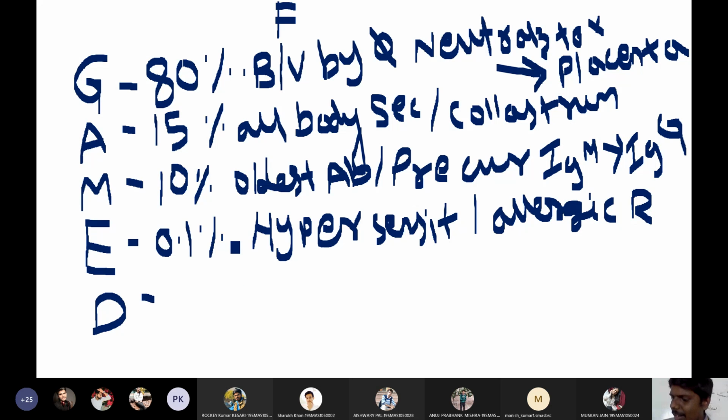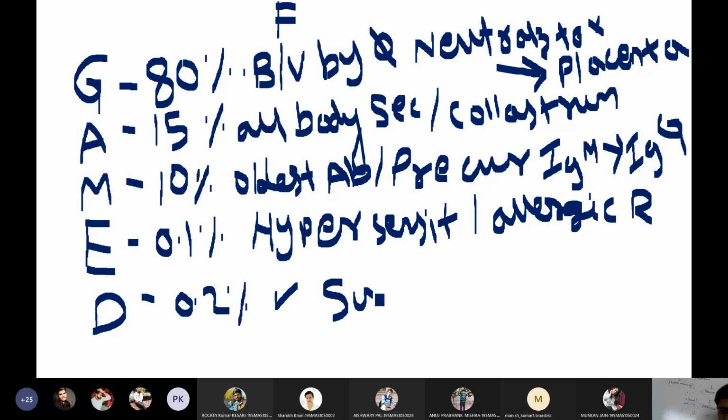And last and final are IgD antibodies, which are present almost 0.2% of total antibodies in our body. The role of IgD antibodies is also not well understood. They are present on the surface of B cells as receptors.